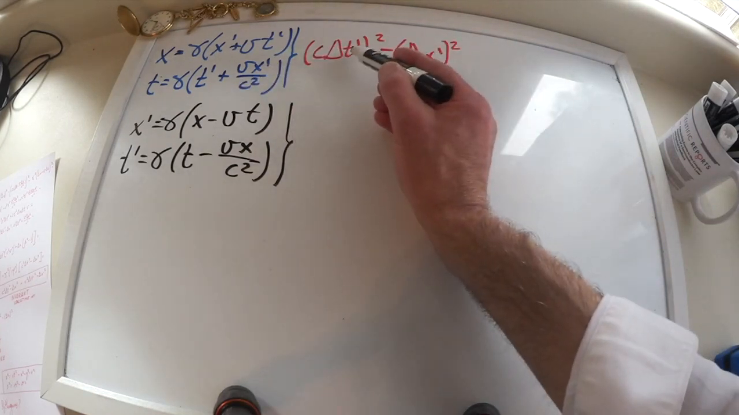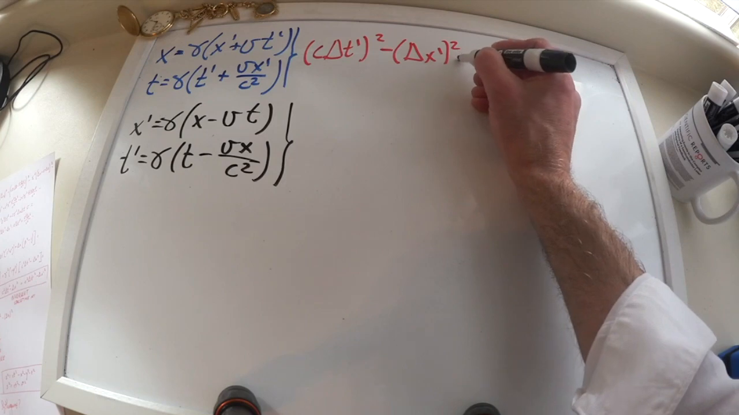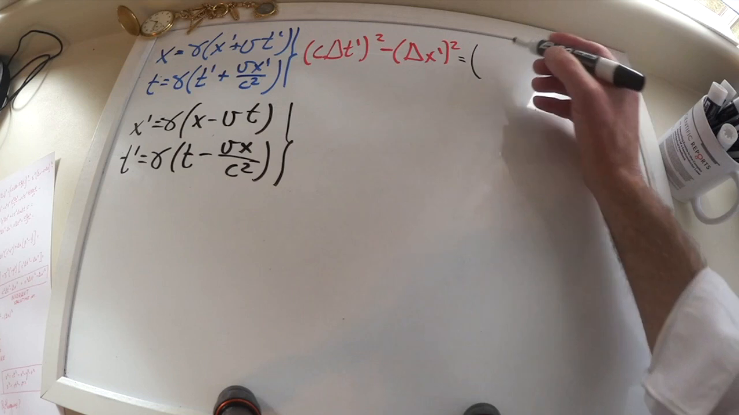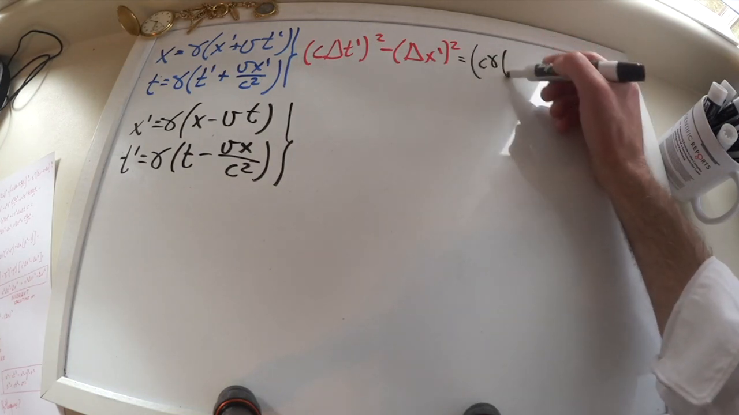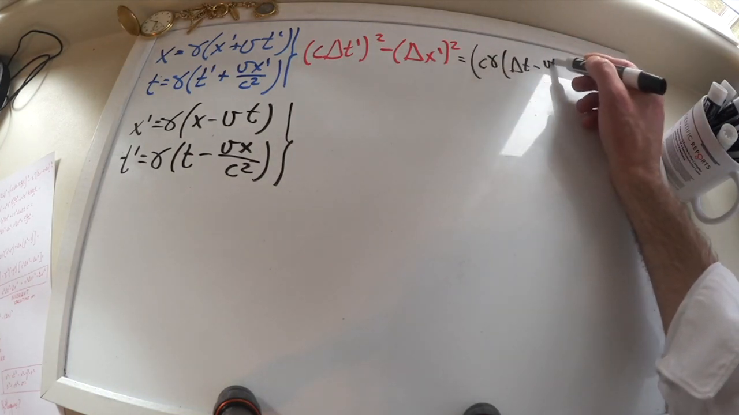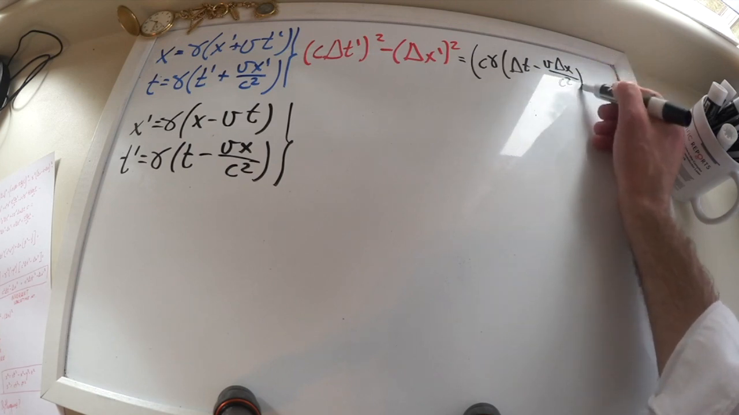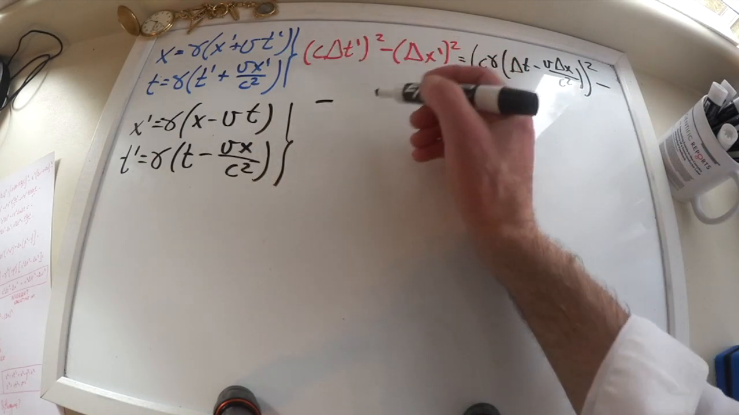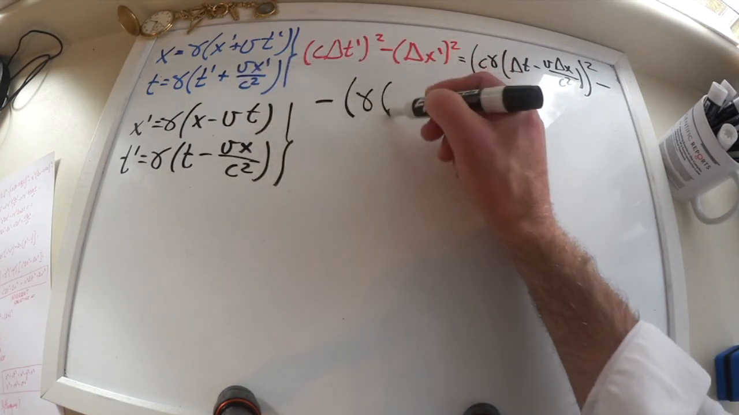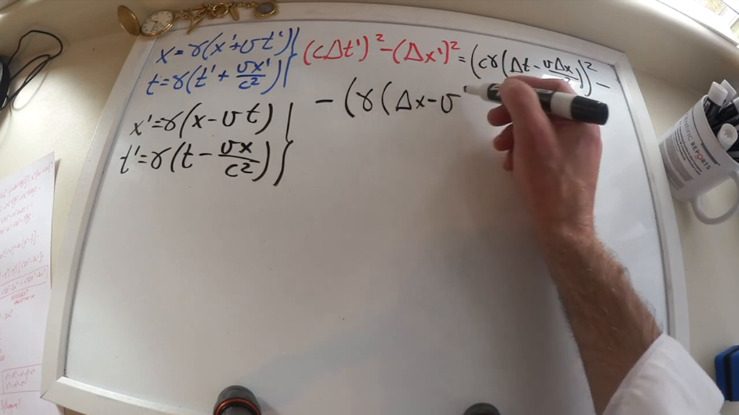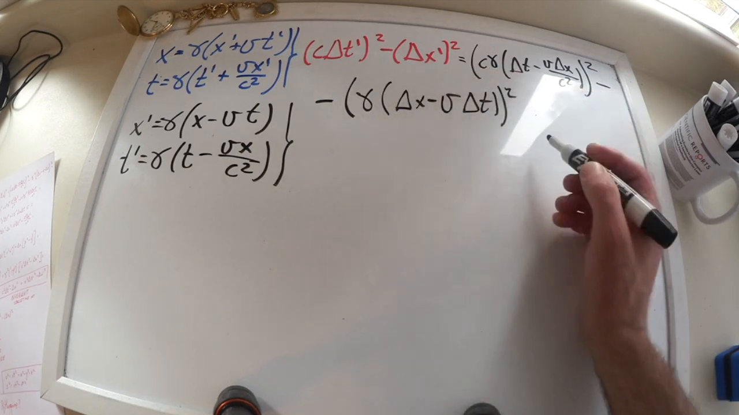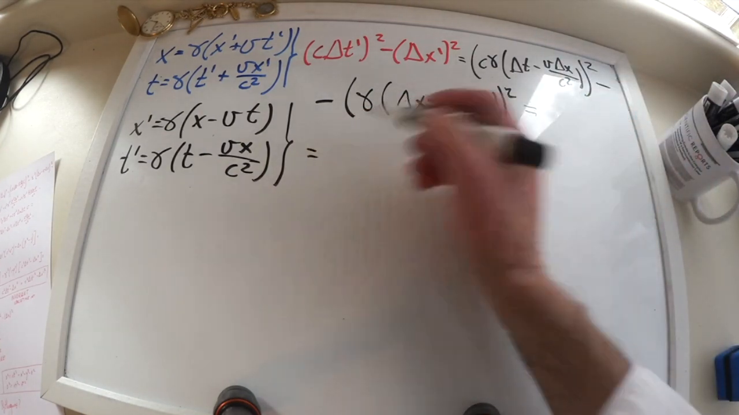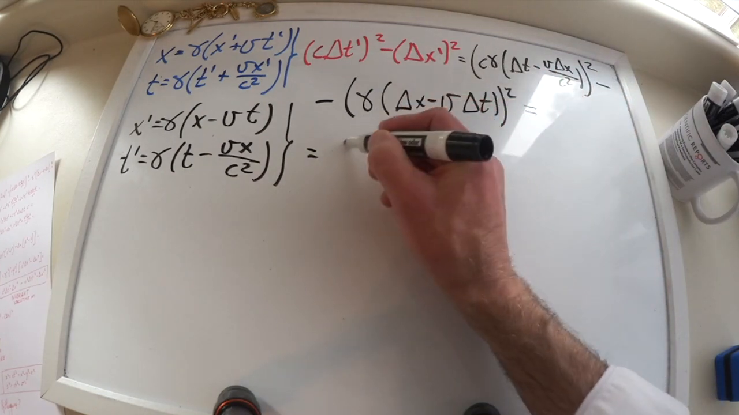So I will substitute this delta t prime by this thing here. So this is going to be parentheses, c delta t prime, squared, which is c gamma (delta t minus v delta x over c squared), squared, minus this delta x prime squared, which is going to be gamma (delta x minus v delta t), squared. Okay, now let's solve these squares here. I will take out this c squared gamma squared.